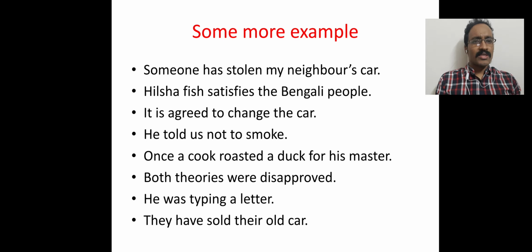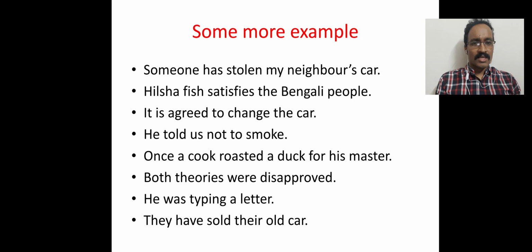Both theories were disapproved. Here you see, were disapproved, be plus verb 3, that means this is in passive voice, and you know that were, the past form of the be verb, has been used, that means this is in past indefinite tense. Now how can we make it an active voice? I think you know it better now, and you will do it yourself and type it in the comment box.